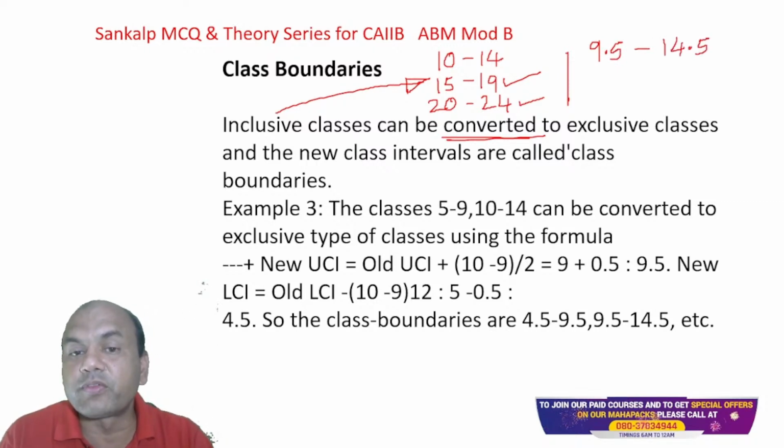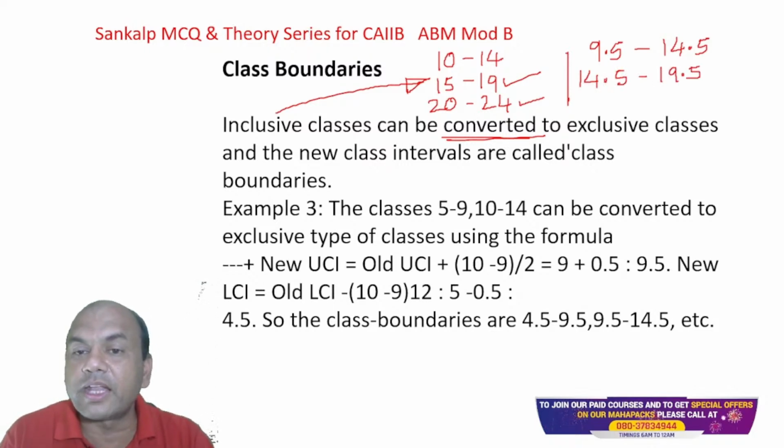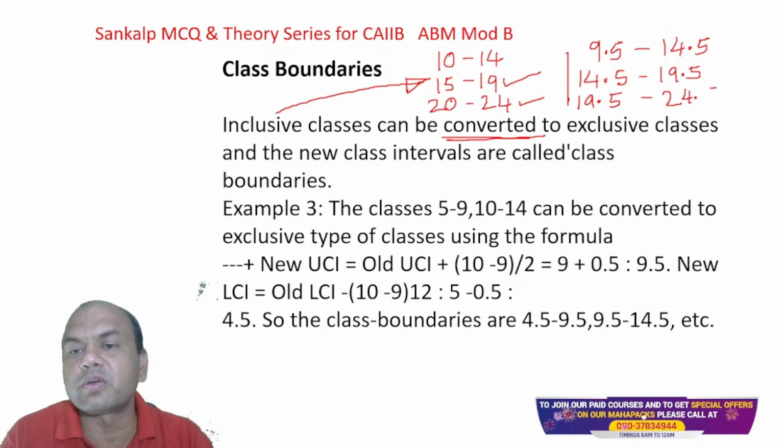Now the second part, 15. I'll take 0.5 on the other side, so it is 14.5 and 19.5. This now 20, I'll take it 19.5, and then 24.5 and so on. I'll go on and on. So what does it mean?